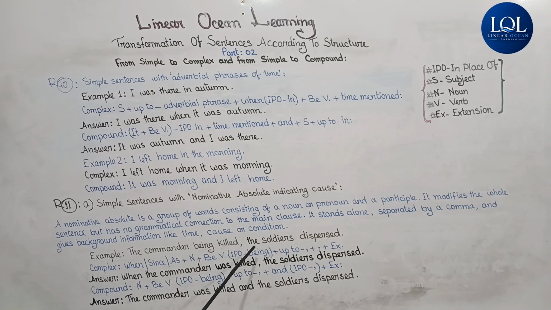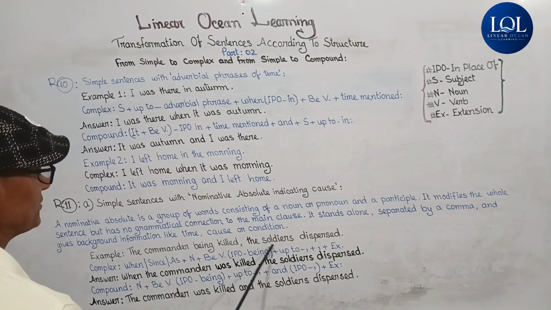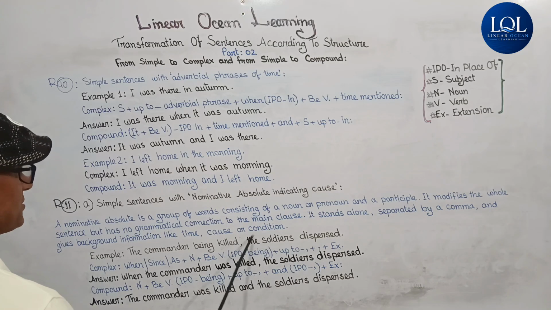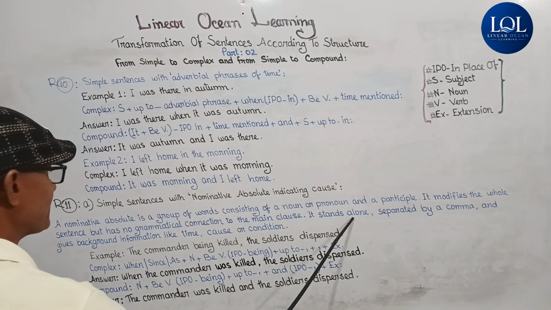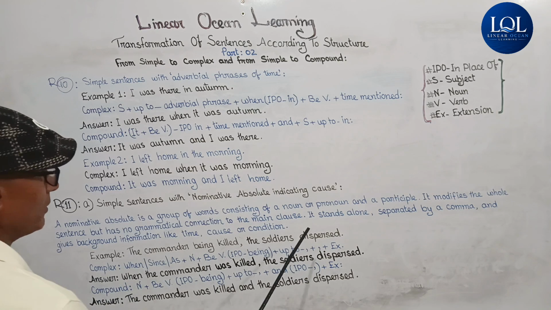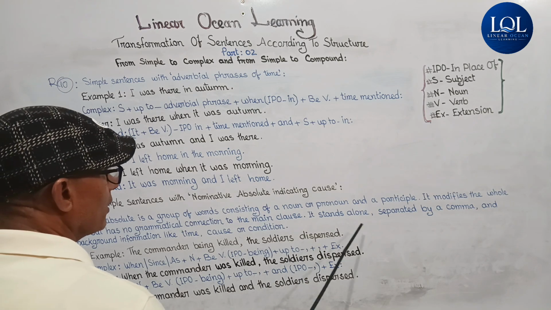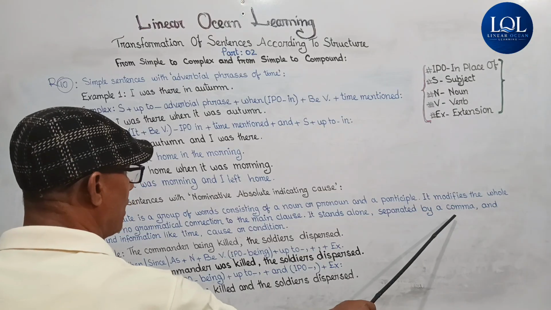Here the main clause is "the soldiers dispersed." This is the principal clause or main clause, and "the commander being killed" has no connection with it. It stands alone, separated by a comma.